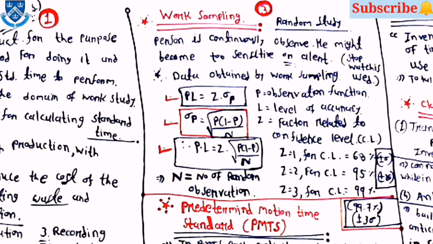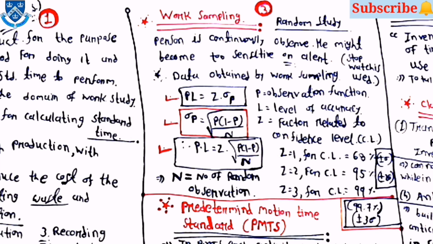Now the next one is work sampling. In this process, the person is continuously observing and he might become too sensitive or alert. Then data obtained by work sampling, P·L = Z·σP, then σP = √(P(1−P)/N), and P·L = Z·√(P(1−P)/N). Here P for observation function, L for level of accuracy, Z for factor related to the confidence level, or you can say that the CL.